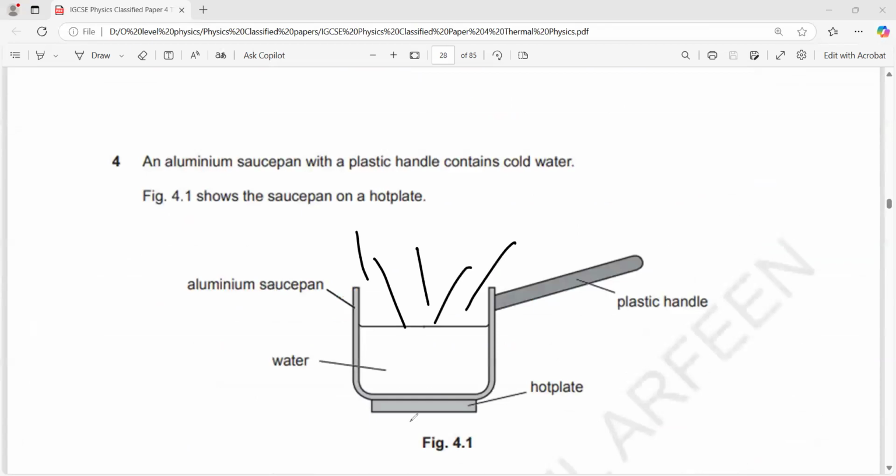So what happened to the energy which we are supplying? What happened to this energy? We are supplying the energy constantly. What is happening to the energy supply? Where is it used? Water is boiling. To overcome the forces of attraction, the molecules will escape as vapors.